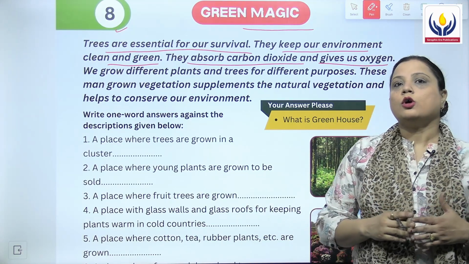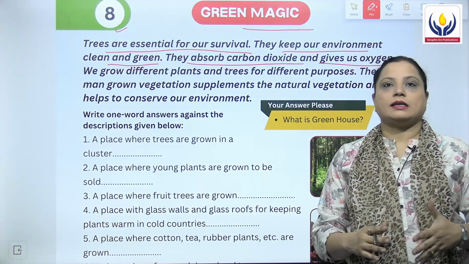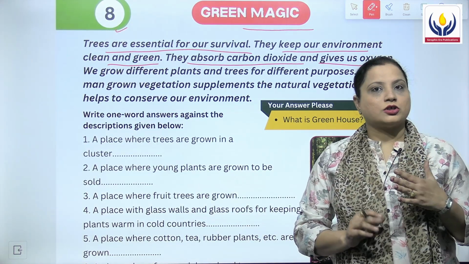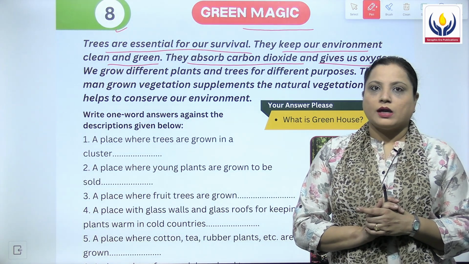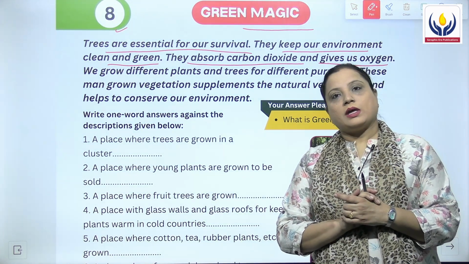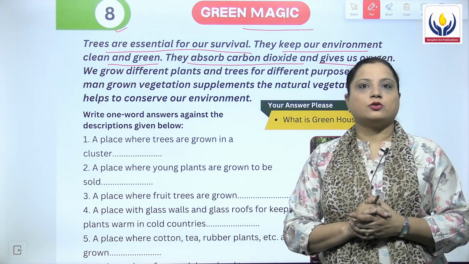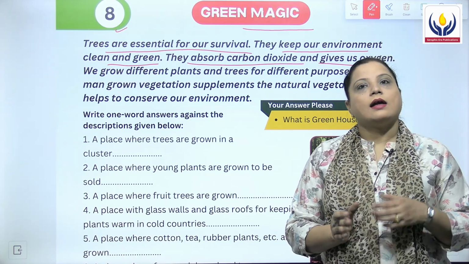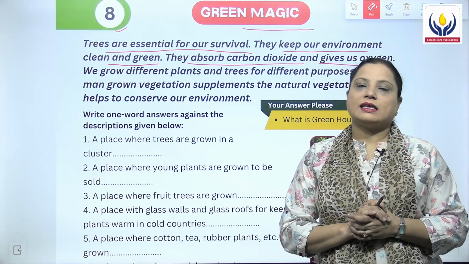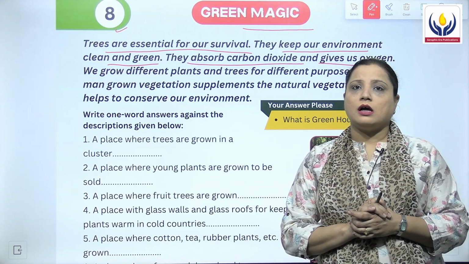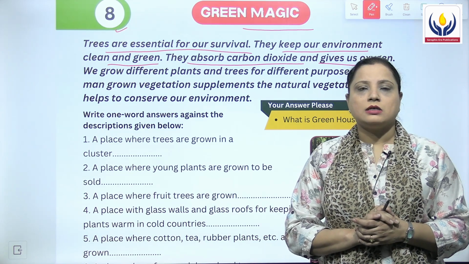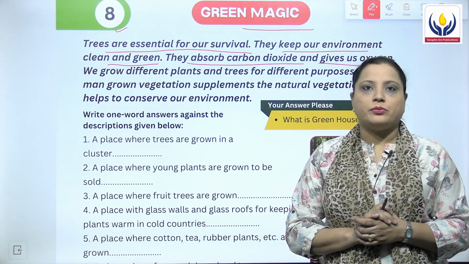Now you all know that all humans and animals need oxygen for living. They take in CO2 or carbon dioxide, and what do they give to us? They give us oxygen, which is a very important gas which is helpful for our breathing.